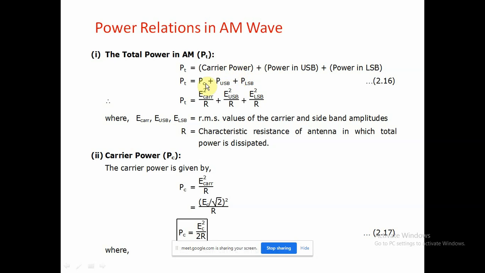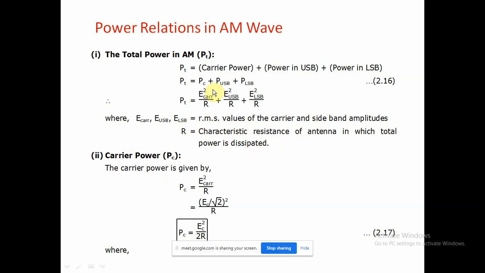That is the carrier power, PC, the power in USB, PUSB, and PLSB. These are E square carrier, E square USB and E square LSB over R. That is the RMS formula, using the root mean square values of the carrier and sideband amplitudes. Now what is R? R is the resistance of the antenna, and that antenna has the total power dissipated. Hence R is taken here.